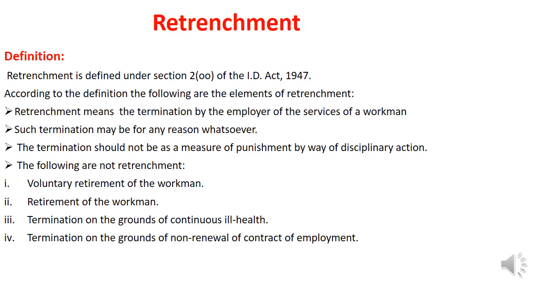So here the Industrial Disputes Act defines retrenchment as the termination of the workman by the employer, and the termination may be for any reason. The termination should not be like a punishment. And what are not included under retrenchment is voluntary retirement, termination on grounds of continuous ill health, or non-renewal of contract of employment. All these are not included under retrenchment.